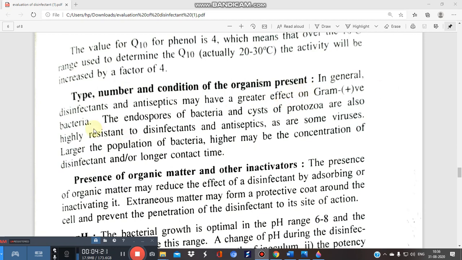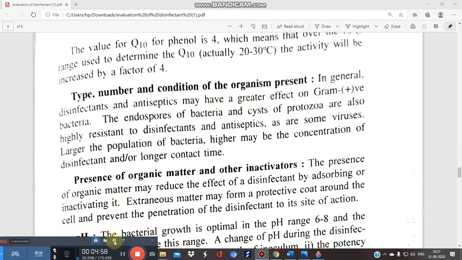So let's start. In general, disinfectants and antiseptics may have a greater effect on gram-positive bacteria. But the endospores of bacteria, the cysts of protozoa, and also some viruses are highly resistant to disinfectants and antiseptics. So special care should be taken while using a disinfectant, because if the organism is resistant to that particular disinfectant, you either have to change the disinfectant or increase the concentration, depending upon the condition.